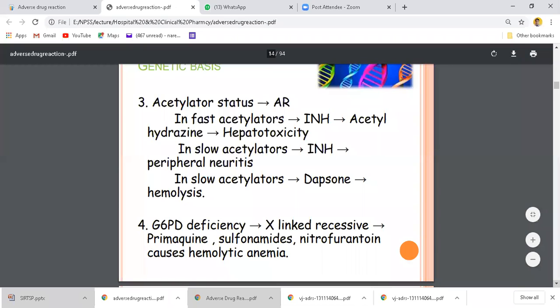In slow acetylators, Dapsone, an anti-leprotic drug used in leprosy, causes hemolysis. G6PD deficiency is also enzyme related, X-linked recessive; primaquine, sulfonamides, and nitrofurantoin cause hemolytic anemia in the patient.